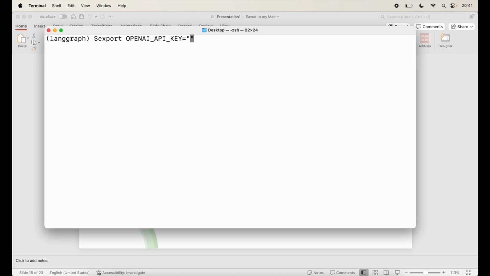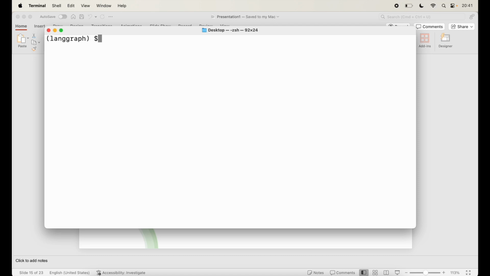So I'll add mine here, press enter. If I echo $OPENAI_API_KEY, it should give me the API key that I've added. I'm going to change that and add my own, but make sure that you add your own OpenAI key here. Now that's step one. Let's clear it out.